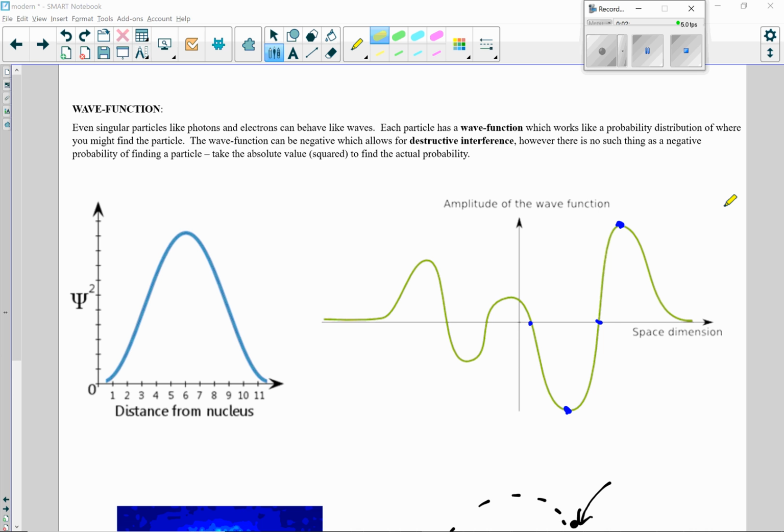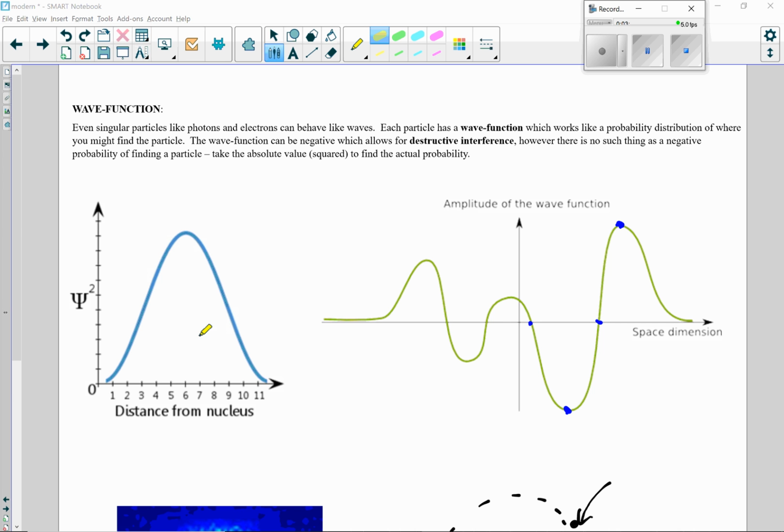All right, wave function. Even singular particles like photons and electrons can behave like waves. Each particle has a wave function, which works like a probability distribution of where you might find the particle. The wave function can be negative, which allows for destructive interference. However, there's no such thing as a negative probability of finding a particle. You take the absolute value squared to find the actual probability.